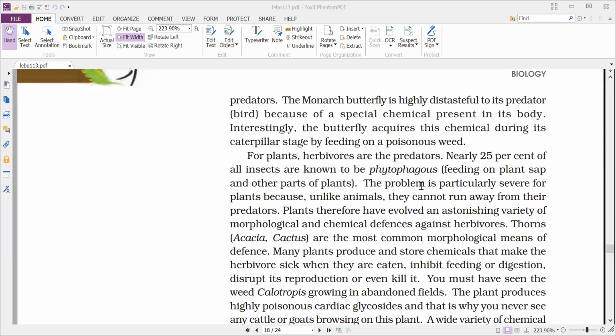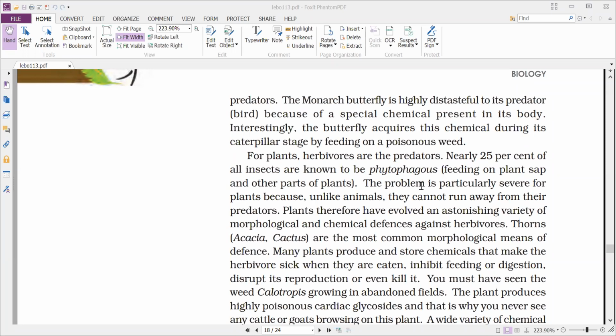But the butterfly has adapted to that chemical so that it does not affect its body, while the organism which eats that butterfly is affected. Like that, it has undergone adaptation.